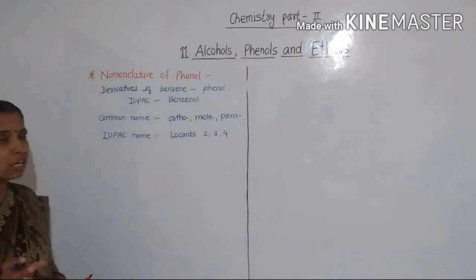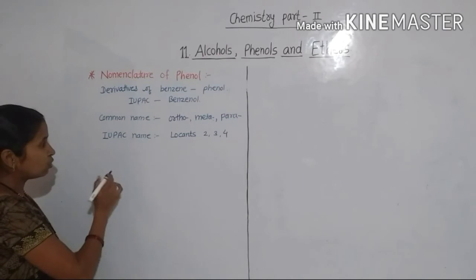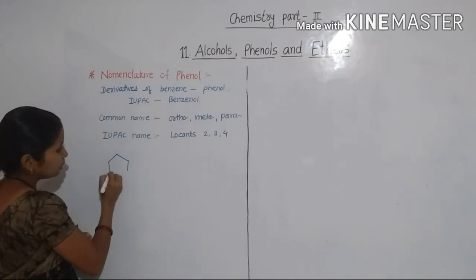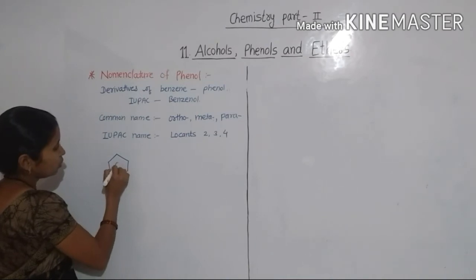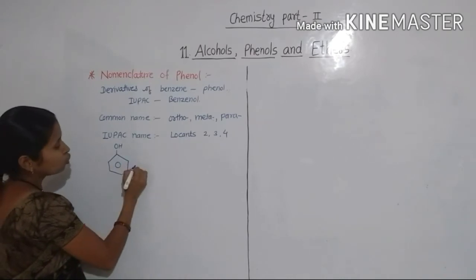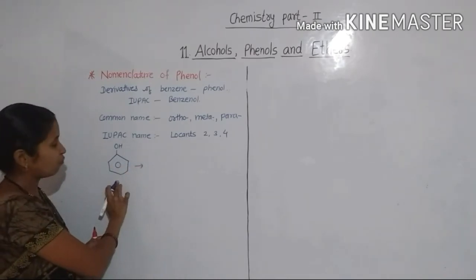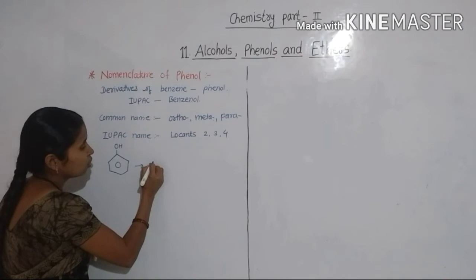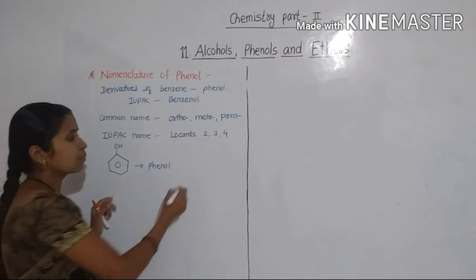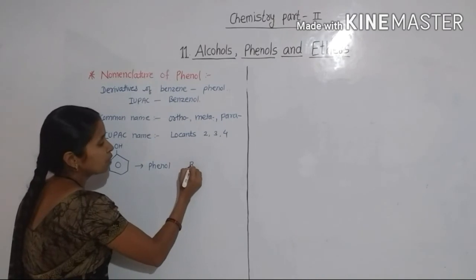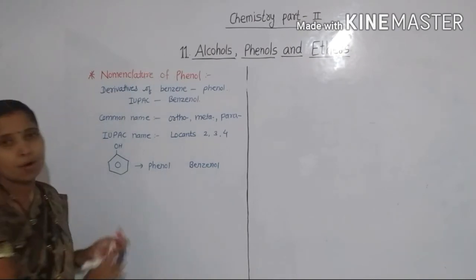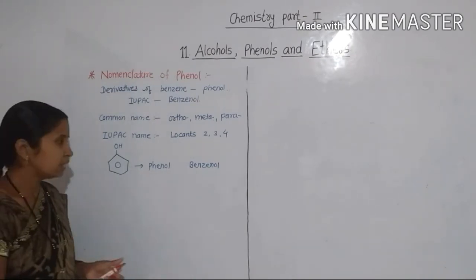So let's see the structure of phenols. First, let's see the structure. Here one hydroxyl group is attached. So the common name of this structure is phenol, and the IUPAC name of this compound is benzenol.